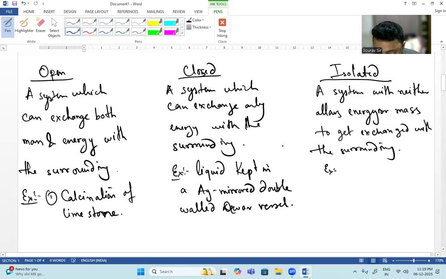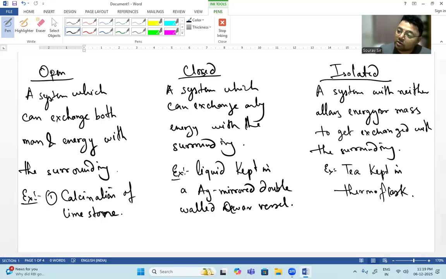The example is any insulated vessel, like tea placed in a thermoflask. When you keep hot tea in a thermoflask, you will see that the tea remains hot for a long duration of time because the system is an isolated system and the thermoflask has insulation.